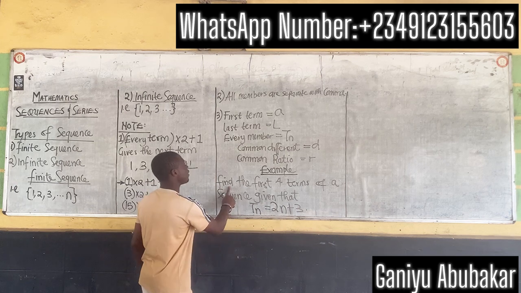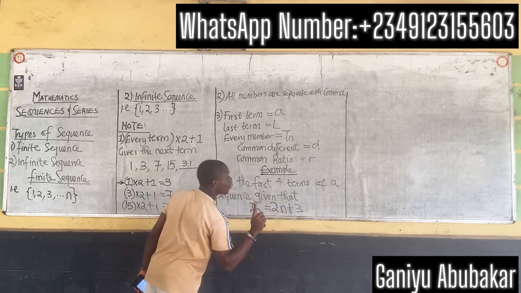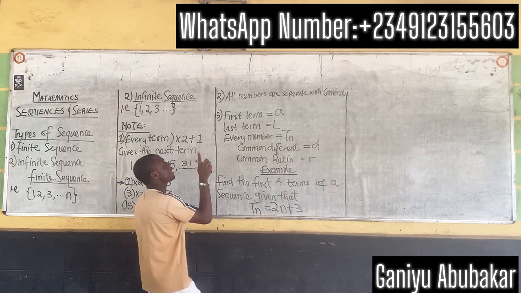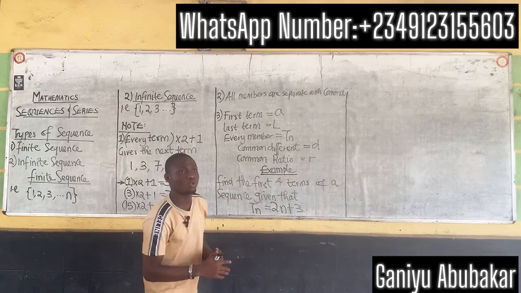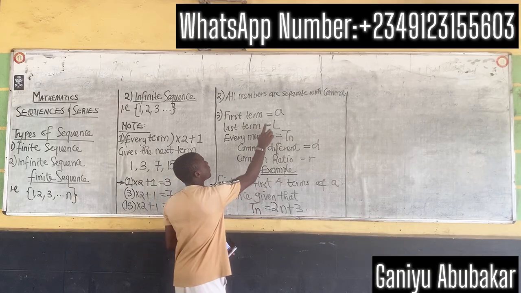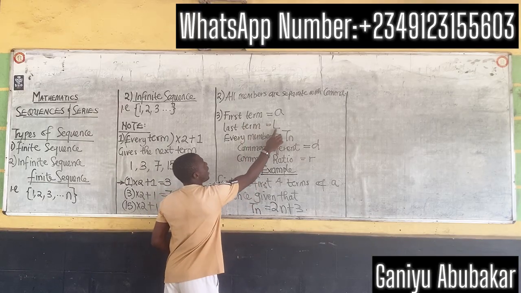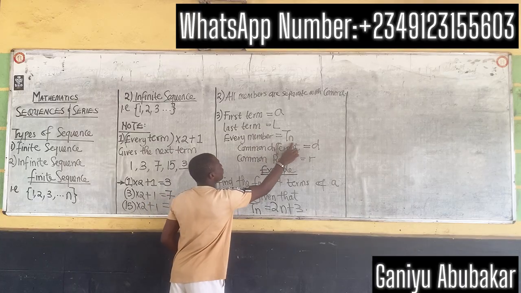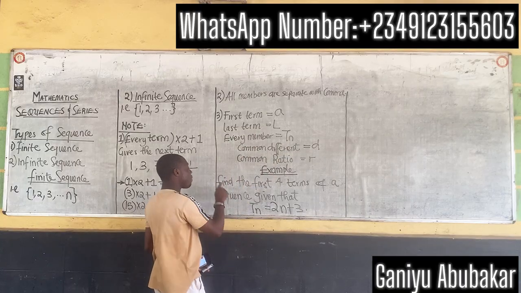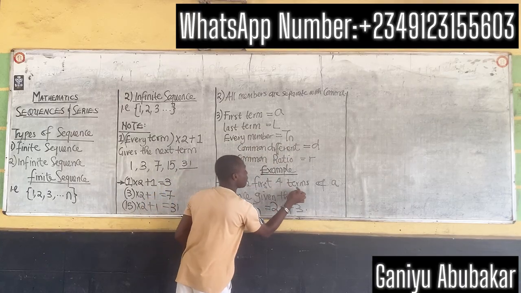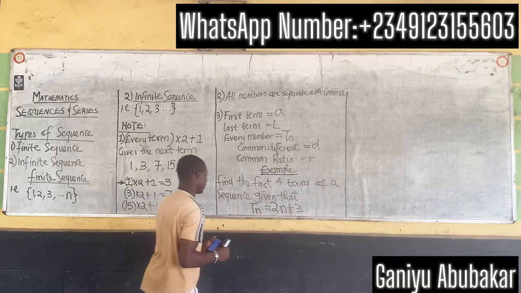So when it comes to finding the first 4 terms, I told you that there are some terms we use in sequence, such as A, the first term, L, the last term, and Tn, which means every term. So I want to find the first 4 terms of a sequence.